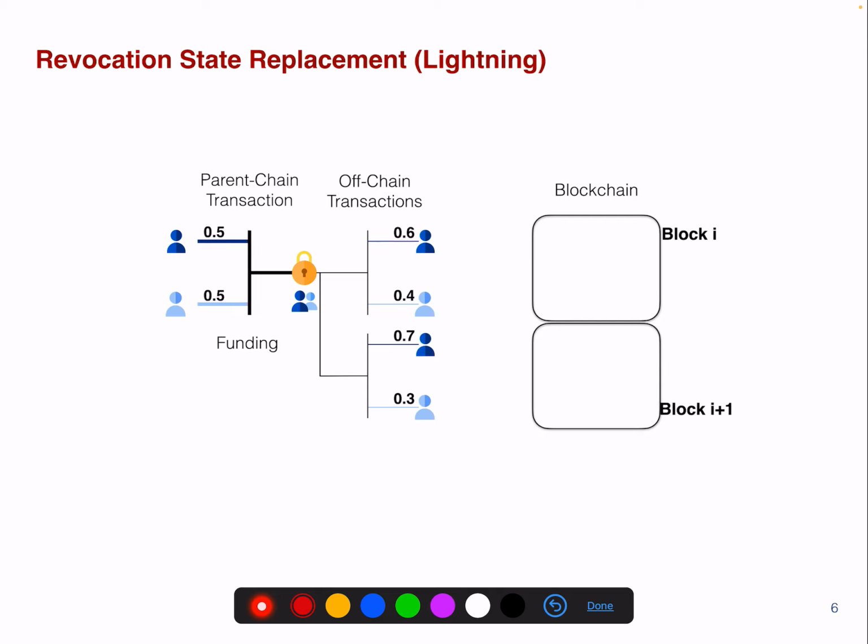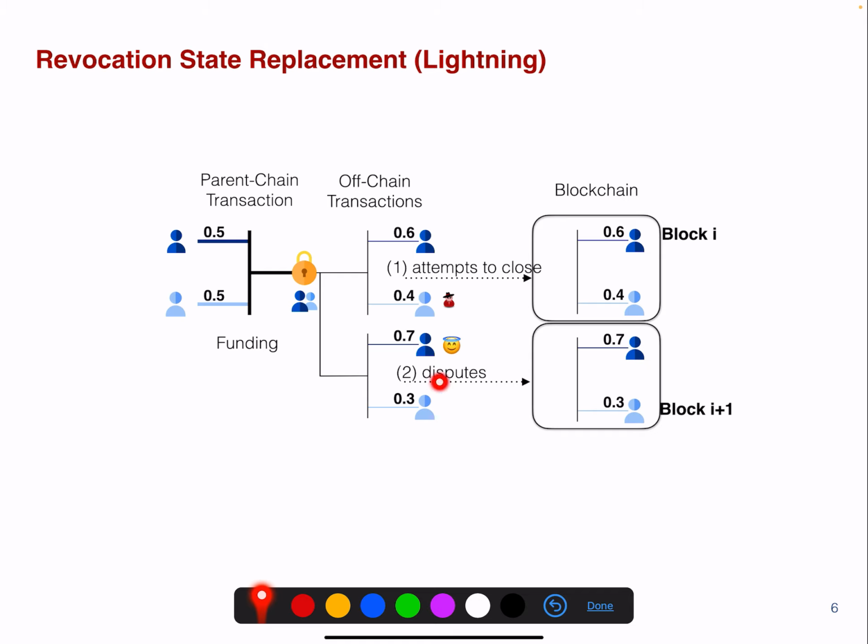There's also the so-called revocation state replacement. That's what Lightning uses. So we have here again the funding parent chain transaction. After the parent chain transaction, we have the initial state where we performed a transaction, and then this is the second state. So if these are two conflicting states, like the adversary tries to close this particular state, he writes this state in the blockchain, in this particular block I, and then later the honest peer disputes by providing this later state, and both users have signed off on those states.